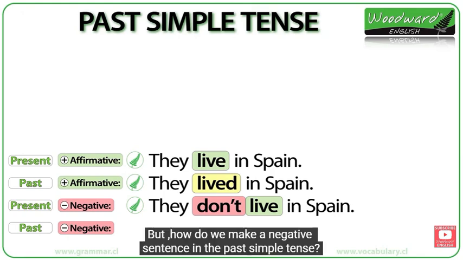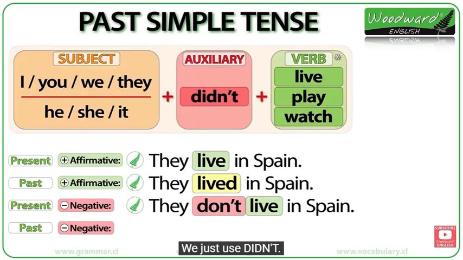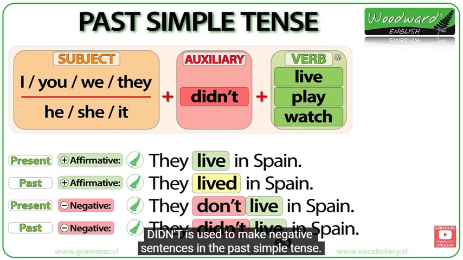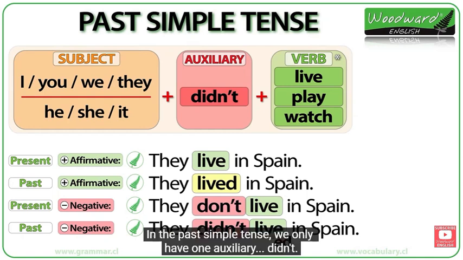But how do we make a negative sentence in the past simple tense? We just use didn't. They lived in Spain becomes they didn't live in Spain. We do not say they didn't lived in Spain. No. Look at the summary chart. Didn't is used to make negative sentences in the past simple tense. Remember, in the present simple tense, don't and doesn't are used. In the past simple tense, we only have one auxiliary, didn't.